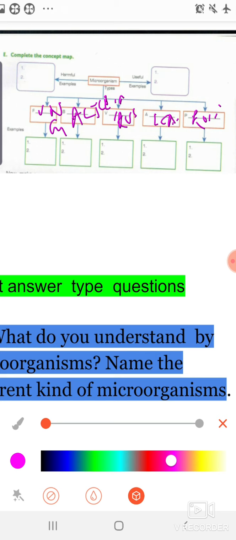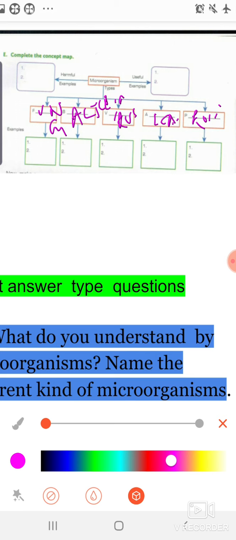Already we have discussed these in the last few videos, so you have to give 2 examples. After that you will give the harmful examples, that means how microorganisms are harmful for us. Like they may spoil food items and may cause various diseases. So you just have to write 2 points. In useful examples, you have to write the useful effects of microorganisms, like they help in the preparation of curd, in the process of fermentation, and some microbes are helpful in nitrogen fixation.